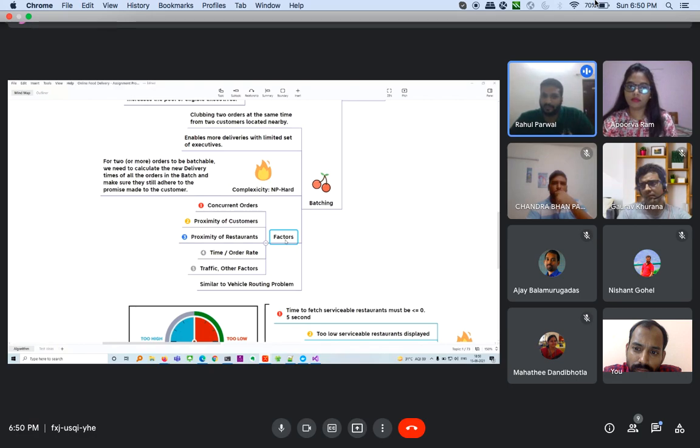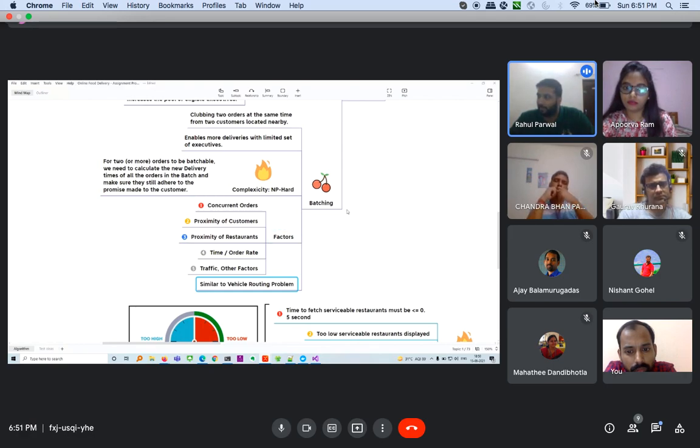The factors that affect batching are concurrent orders, proximity of customers, proximity of restaurants, time and order rate, and traffic and other factors. These are a lot of factors which drive batching. It's very similar to the vehicle routing problem, where you have one vehicle and different people want to go to different places, but they are on a similar path and you have to route it.